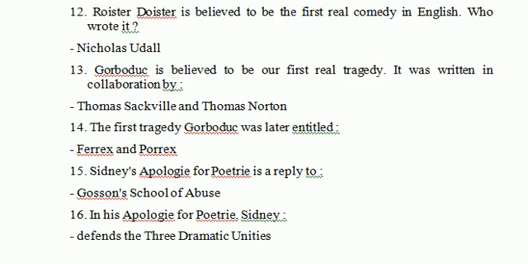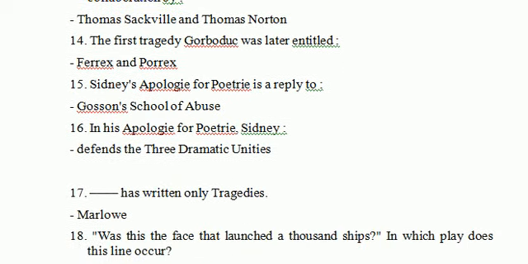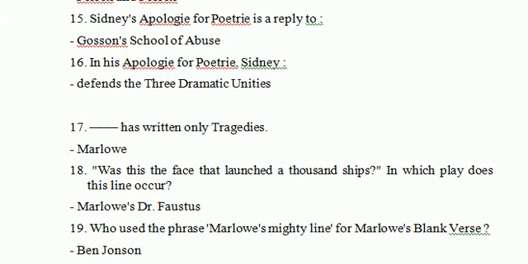Sidney's Apology for Poetry is a reply to Gosson's School of Abuse. It is a very important question. It is a reply to Gosson's School of Abuse. Let's see next question. Question number 16. In his Apology for Poetry, Sidney defended the three dramatic unities. It is very important in his work. In Apology for Poetry, Sidney defends the three dramatic unities.